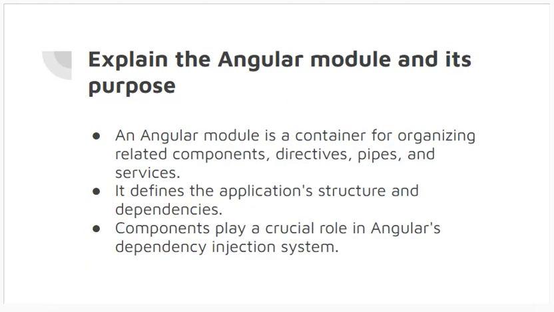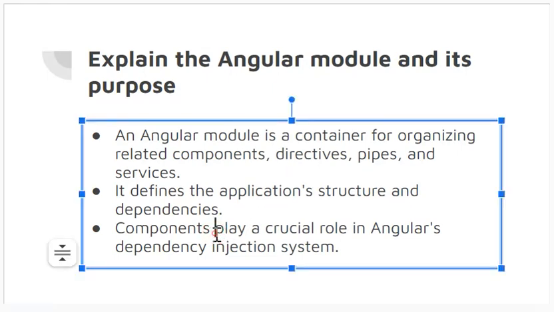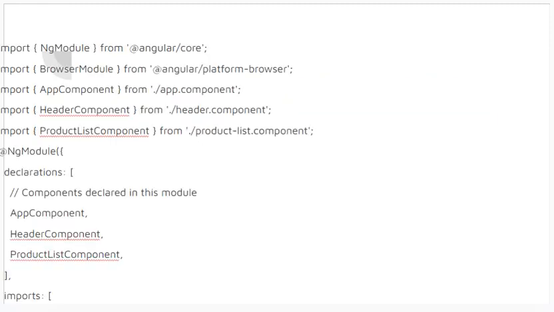Okay, explain the Angular module and its purpose. A module is actually a container which contains different directives, pipes, and services, for example providers. So it contains our imports and it defines the application structure and the dependencies in it. And components of course play a crucial role in Angular. These components are also part of Angular modules, and we will have an example here.